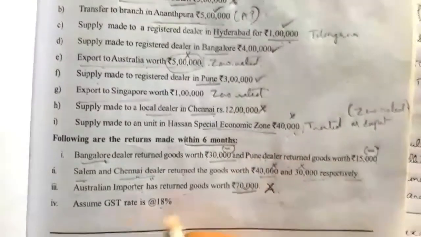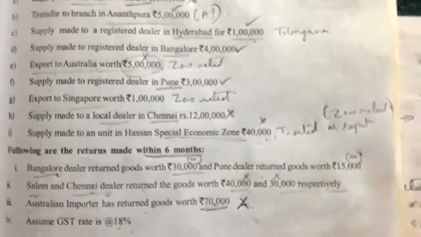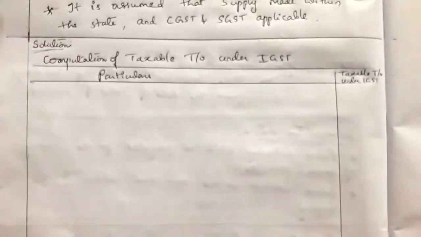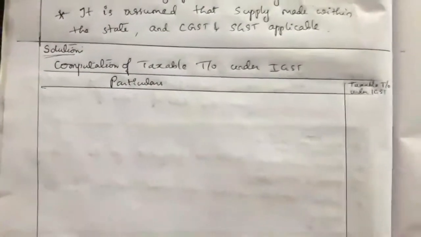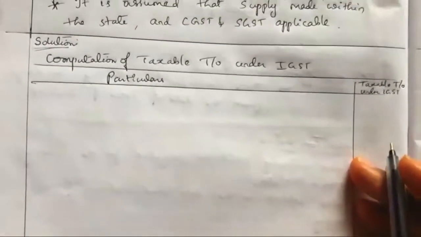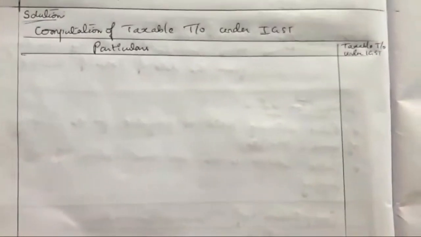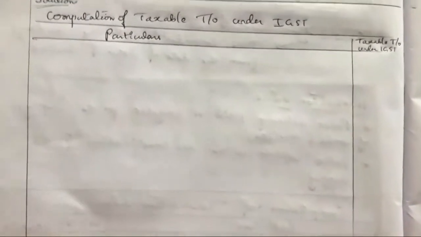Understood? So assume GST rate is 18%. While calculating IGST, the GST rate will be 18%. Now we'll work out the solution. Write the heading: computation of taxable turnover under IGST. You can write taxable turnover, taxable supply, or transaction value, computation of transaction value. You can write any point. Here we have to calculate IGST, so we need the taxable supply relating to IGST, meaning between two states supply. So particulars and one amount column. Under that we have to take one by one.